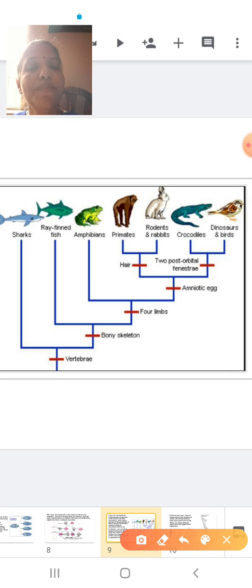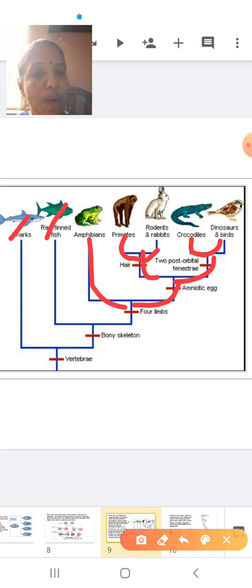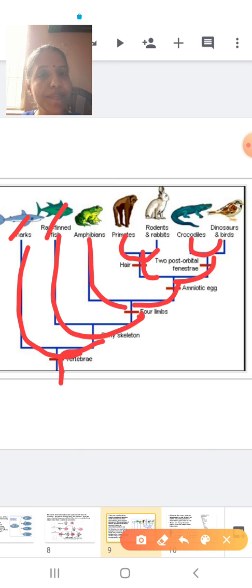Now as I told you, basically vertebrates: cartilaginous fish, bony fish, then amphibians. Primates, as I told you, are monkeys; then the rodents and rabbits, that is the rats as well as the rabbit; crocodiles and dinosaurs. You can see they are sharing a common ancestor here, like this. Then here also they are sharing a common ancestor. Here they are joining, common ancestor, and finally we have come from a vertebrate, and we have resulted in the formation of all these different species.